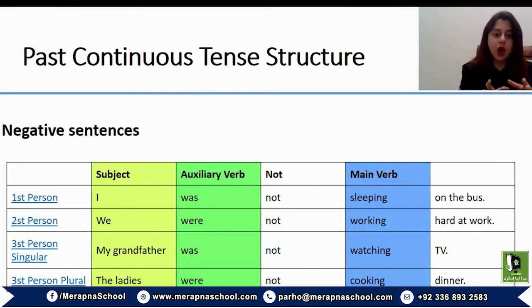So the auxiliary verb has to be chosen considering the subject. I repeat here, if the subject is singular, the auxiliary verb was will be used along with the main form of verb, and here, unlike past indefinite, the first form of the verb will be used with ing. You are not going to use the past form or the second form of the verb in this context.